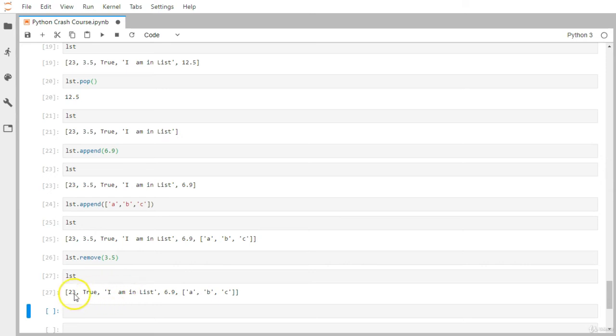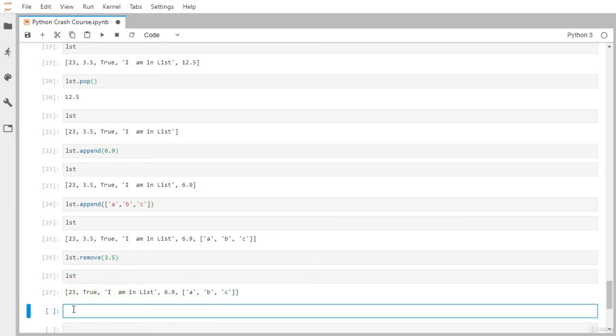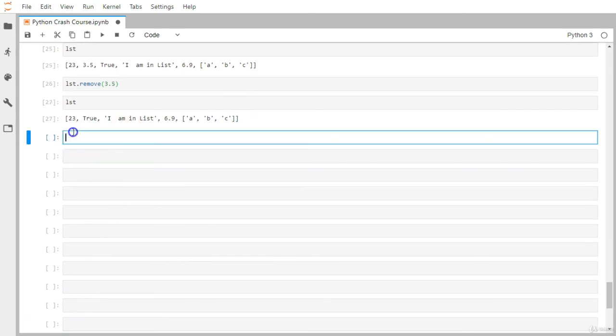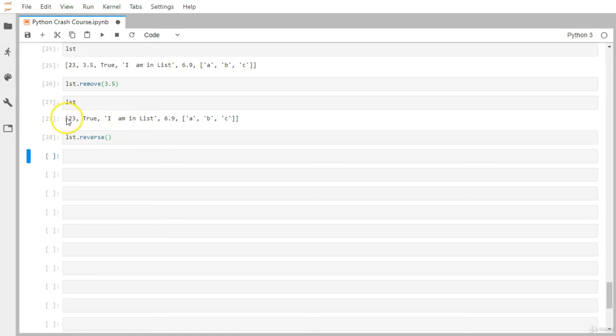Now you can see 3.5 has been removed. Okay, let's say I want to reverse this particular list, so I can simply use the reverse method, and it will reverse every single element inside the list.